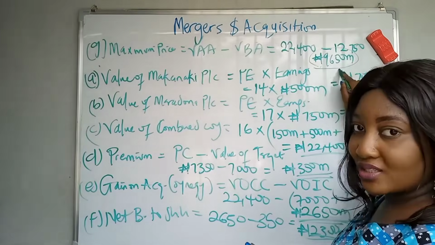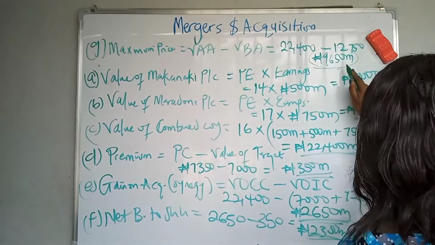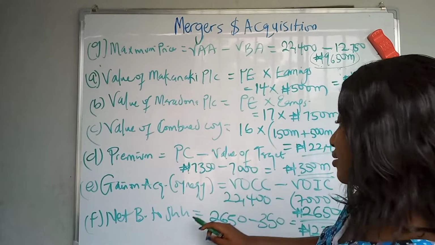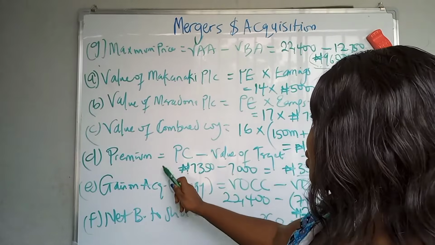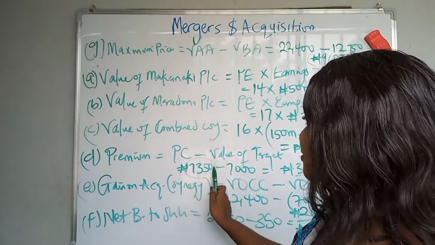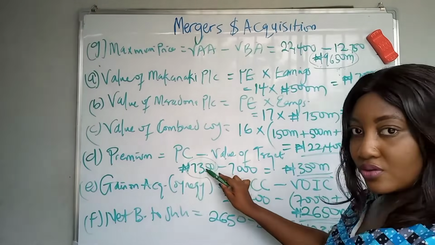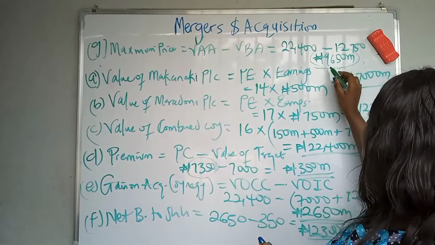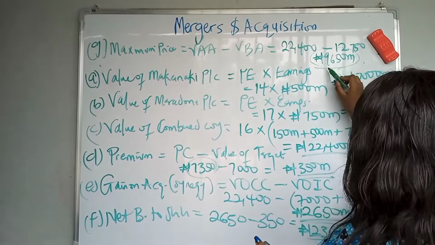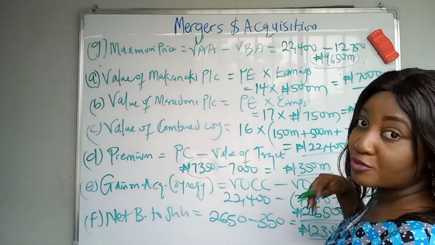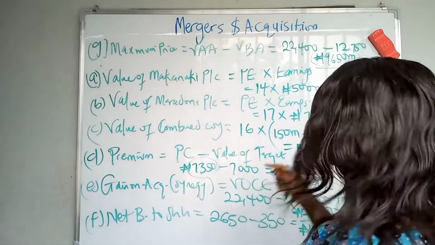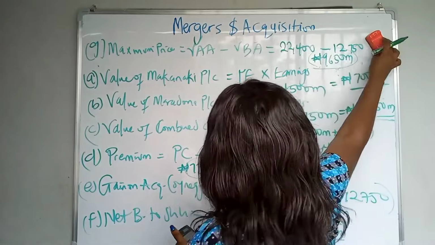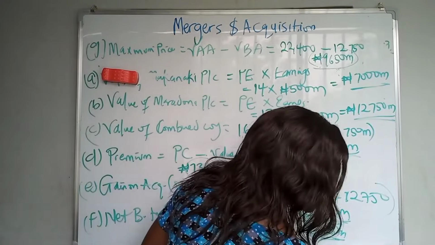9,650 million. So this is the maximum price payable. That is, they should not pay more than this price. Does it make sense? They should not pay more than this price. What price did they pay? Purchase consideration, where is it? 7,350. So it's still okay. If they had paid like maybe 9,700, it would have been too much. They're already at a loss. So this is the maximum price payable, and see what they paid.